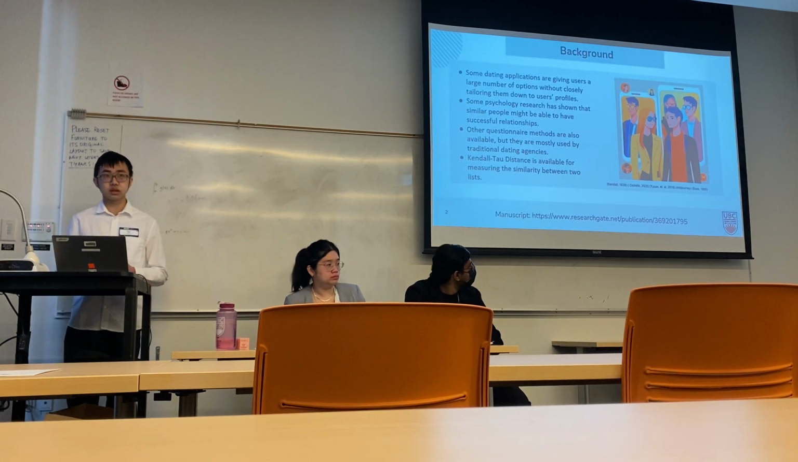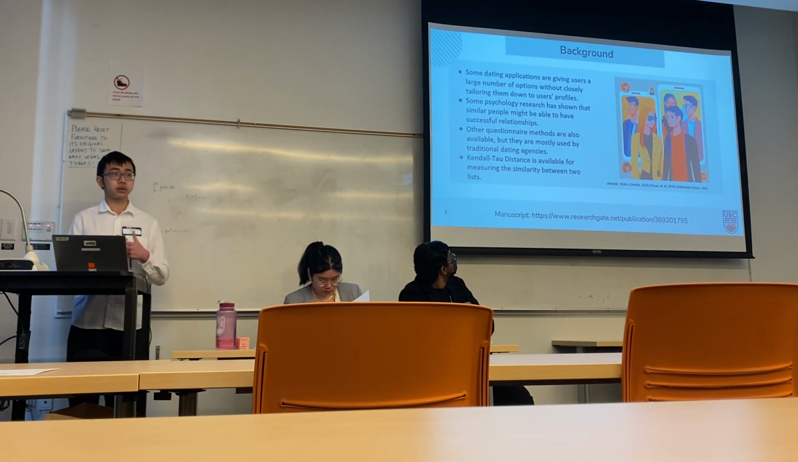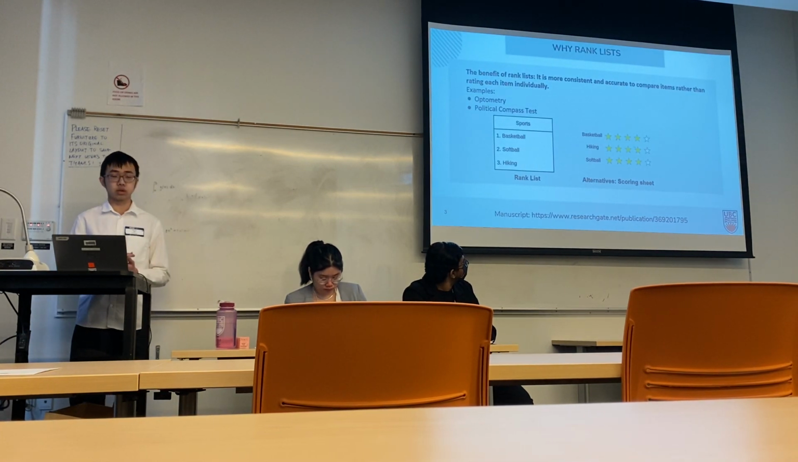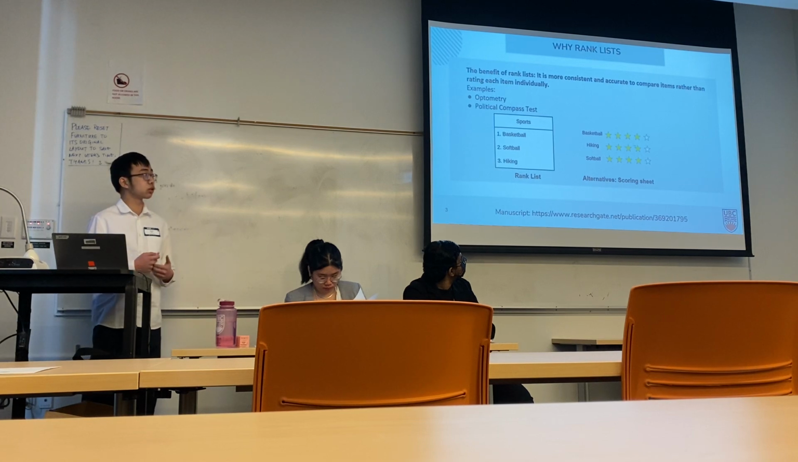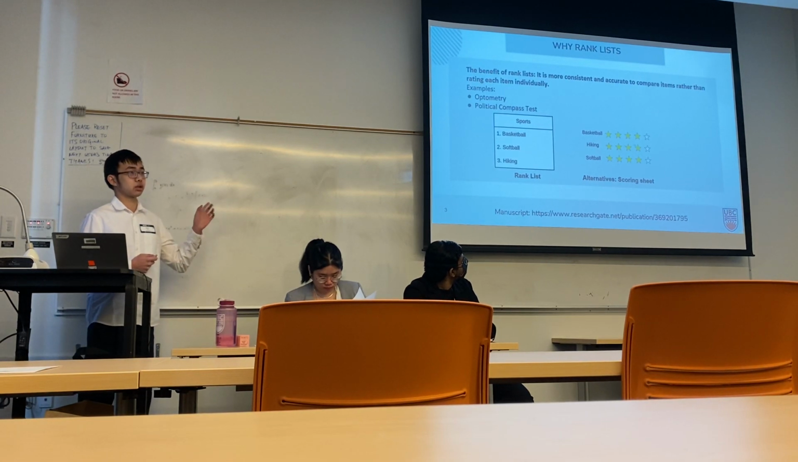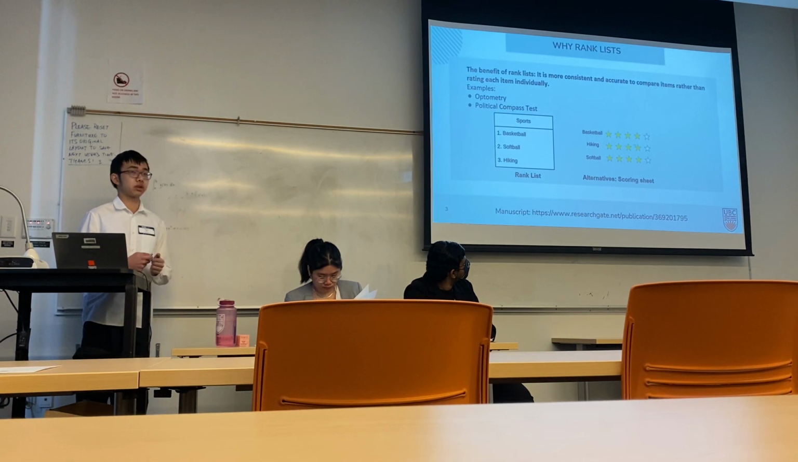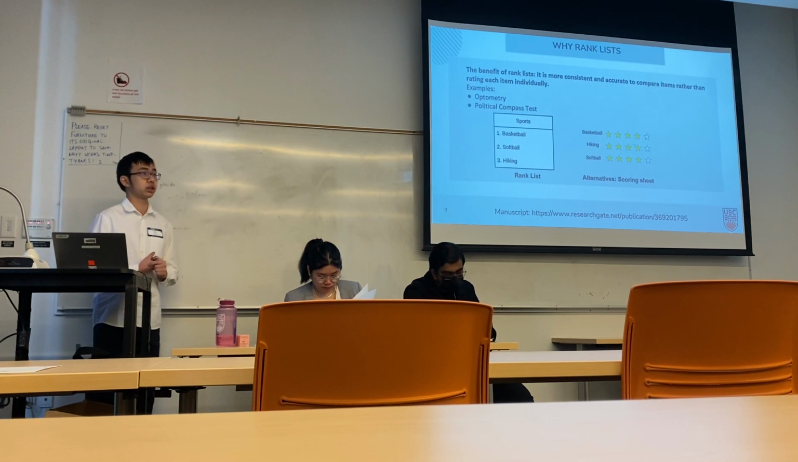And the Kendall tau distance is what we're going to use. It can measure the difference between two ranked lists. So why are we using a ranked list to measure two people's compatibility? Another way to do so is a scoring sheet, where you allow users to score different interests, how much they like it. We don't choose that because we think a ranked list is more concise and more accurate.